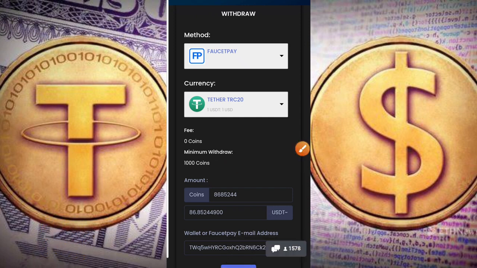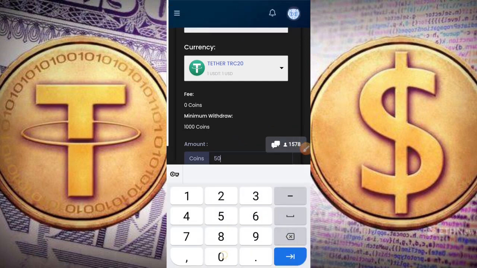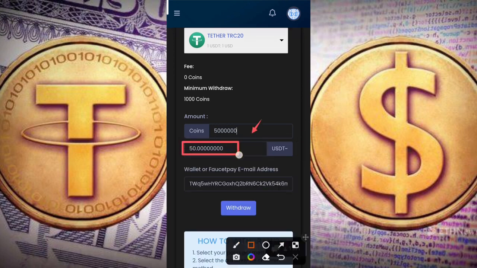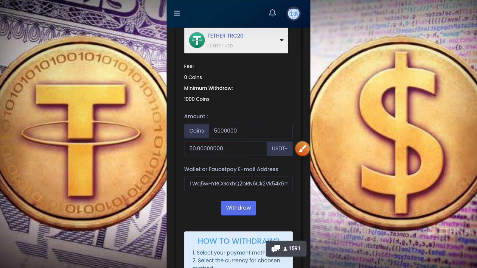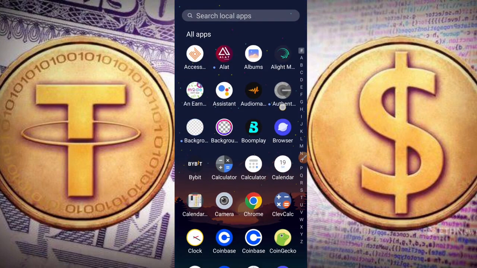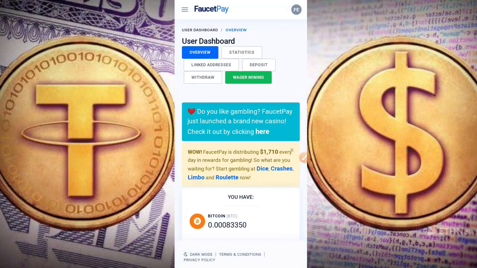Now I'm not going to be withdrawing everything. I'm just going to withdraw $50. That will be equivalent to 5 million coins, and here it is. You can see here that I'm about to withdraw 5 million coins, and it is equivalent to $50. So now let's head over to my FaucetPay account, guys, and I'm getting my wallet address there, and I'm also going to show you guys the current amount of USDT that I have in my FaucetPay.